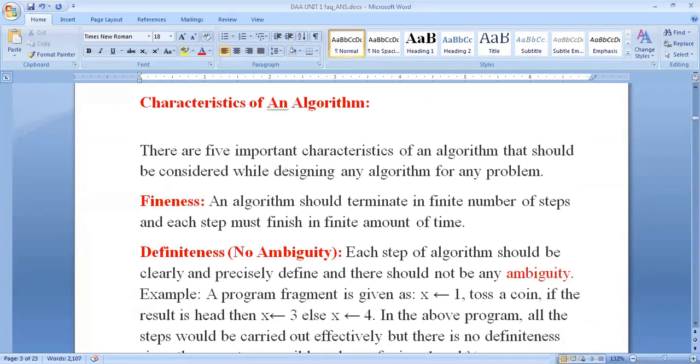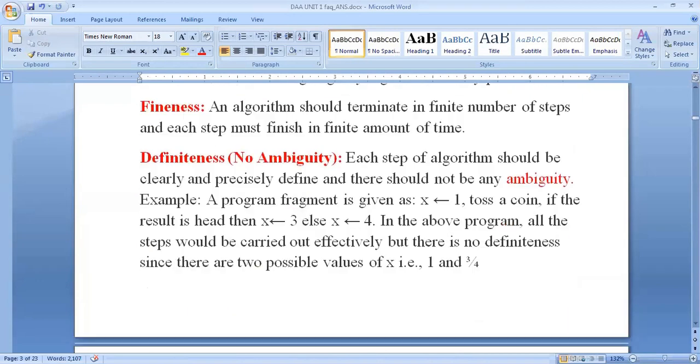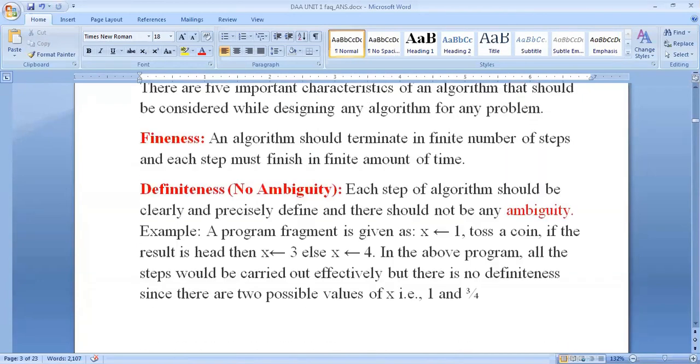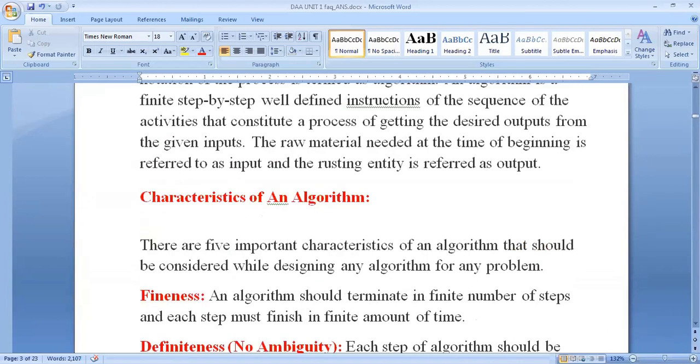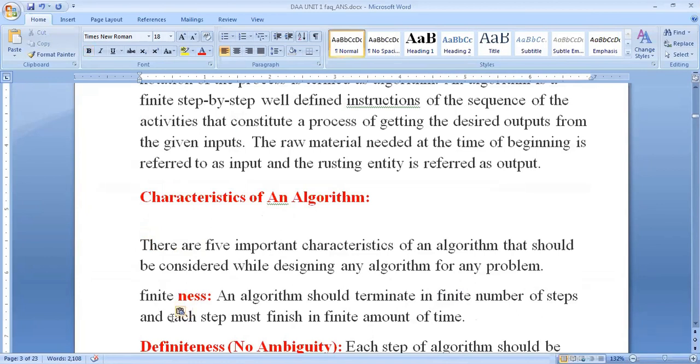So we have input, output, definiteness, finiteness, effectiveness.